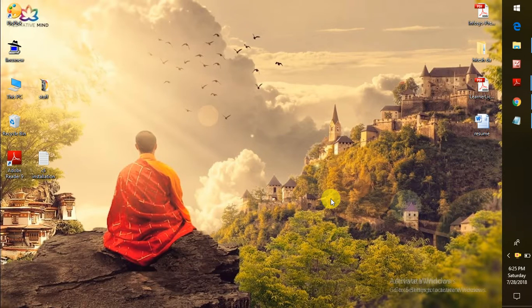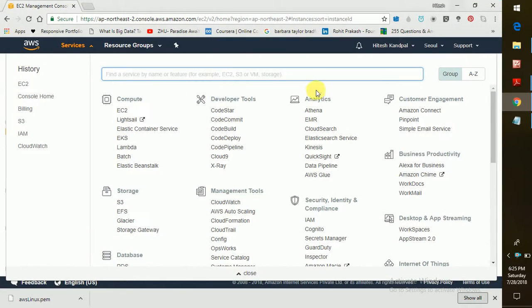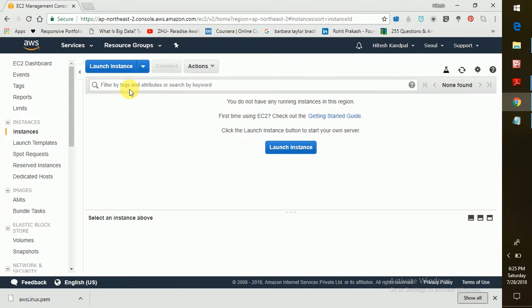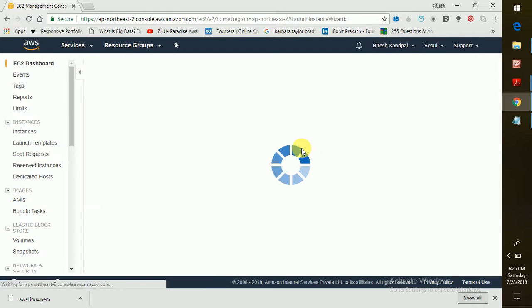Hello and welcome. Today we will launch one EC2 instance. For that we'll go to service EC2. It stands for Elastic Compute Cloud. Right now I'm having 0 running instances, so I'll launch one instance.